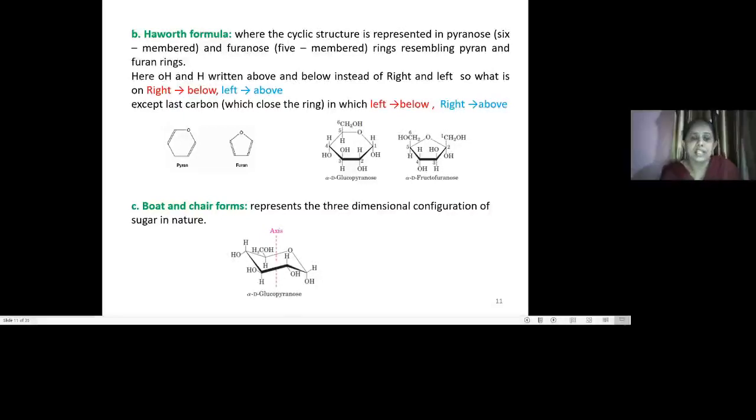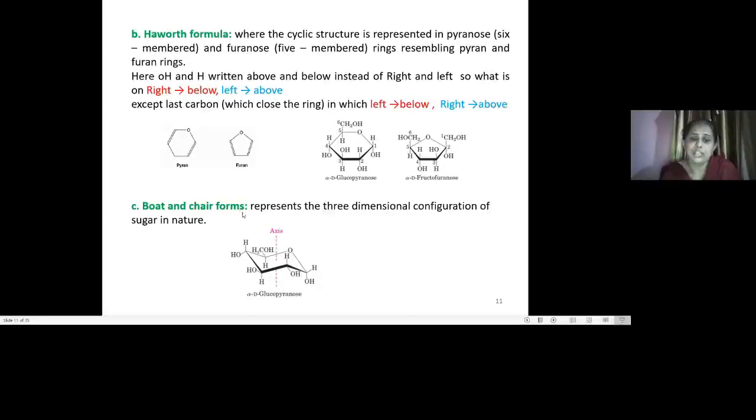So here, rather than showing right and left, the groups are shown above and below. This structure is known as the Haworth formula. For example, alpha D glucopyranose shows the pyranose structure, that is the 6-membered ring structure, and alpha D fructofuranose shows the furan ring structure. So this is the Haworth formula.